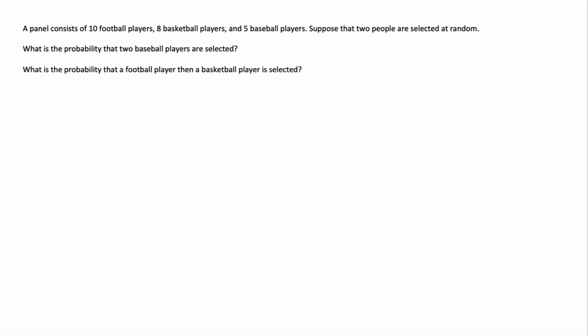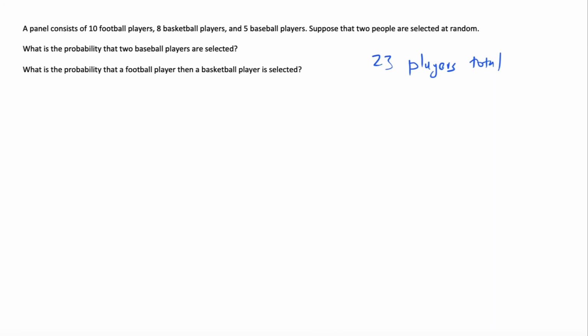All right, so here we see that there's 23 players total, and we are selecting two people at random. Now, because we're selecting people, and each of these 23 people are unique people, we can assume that there's no replacement here. So after we pick the first person, we're not putting him back into the panel and then selecting one more. We're going to pick one person, and then pick the second person after that.